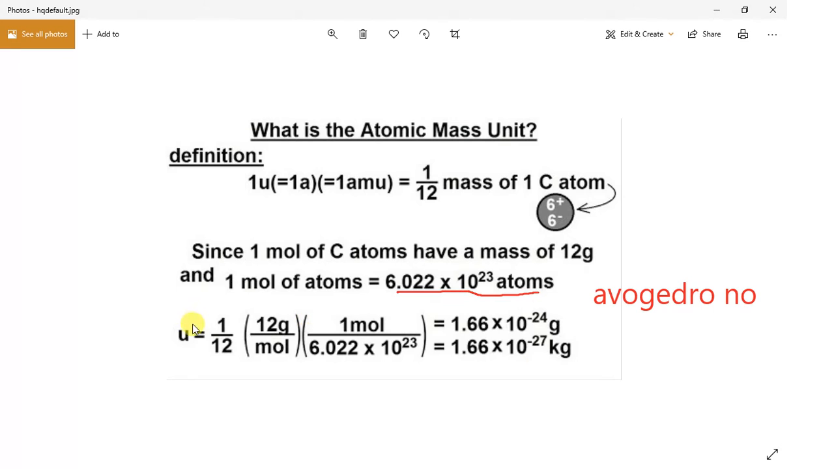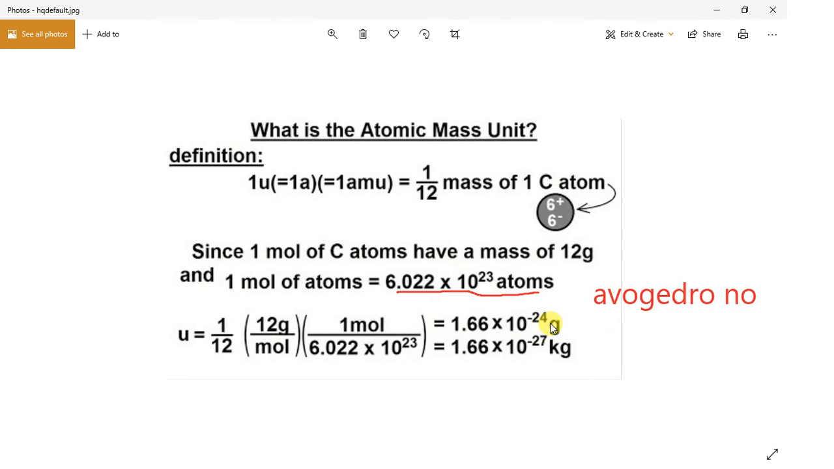So here, u is equal to 1 by 12 of 12 gram per mole. Dividing 1 mole by 6.022 into 10 raised to 23 gives us 1.66 into 10 raised to minus 24 gram.